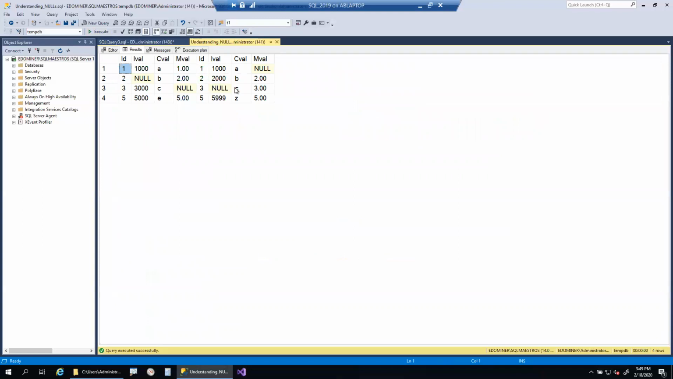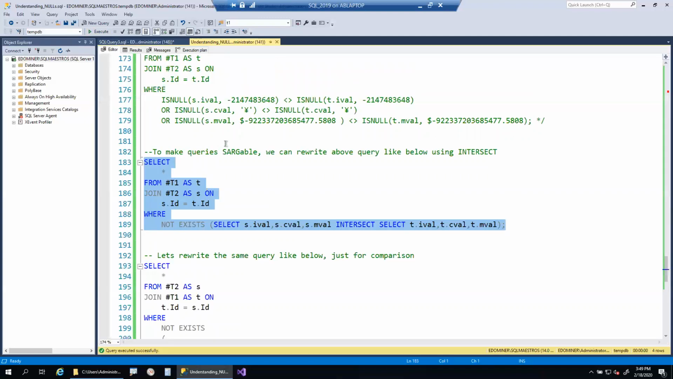If you look, we have not got row number 4 because row number 4 is the same in both the tables. And other than row number 4, we have got all the other 4 rows. So we have made our queries very, very simple by taking advantage of intersect.